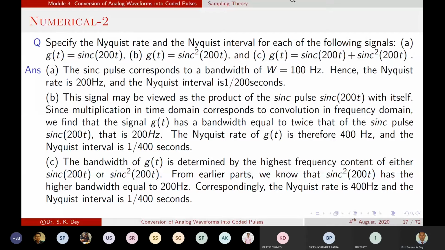Yes, sir. So say I have a spectrum from minus 100 to 100, that is your sinc function. Another pulse is there, which starts from 100 to 150, say. And definitely the minus side is also there. So in that case, you are saying that we will consider from minus 150 to plus 150 to find the Nyquist rate. Is it?